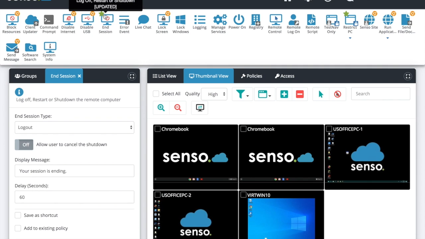Okay, in session, you'll see this little star right here, that shows that we have updated this tool recently. We made it better, a big improvement on it, pushed it out to everybody, you're good to go. We're constantly making a better product that way.